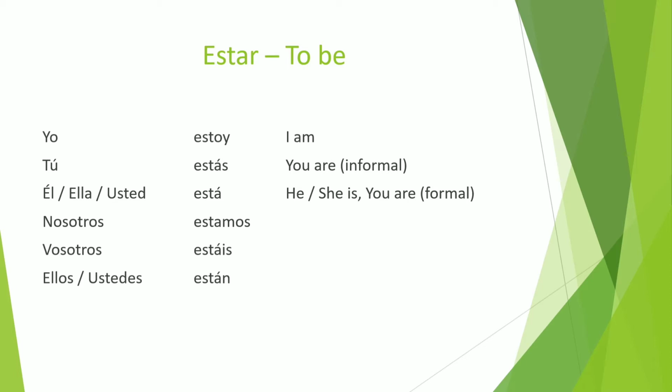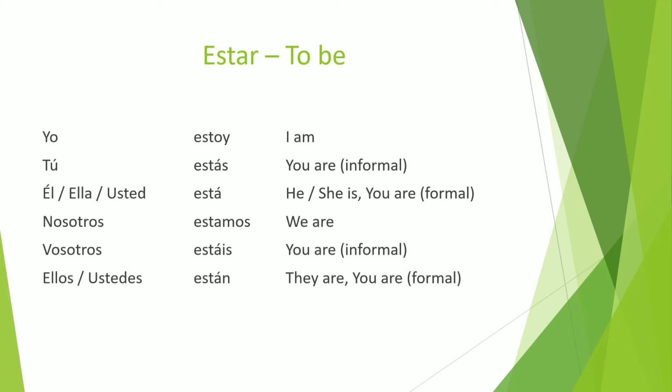The fourth form, nosotros estamos, we are. Fifth form, vosotros estáis, you are, and this is informal. And for the last form, we have 2 subjects, they and you. For they, we have ellos or ellas, depending on gender. And for you formal, we have ustedes. So, ellos están or ustedes están means they are or you are formal. The format is the same as ser. The first 3 forms are singular and the last 3 forms are plural.